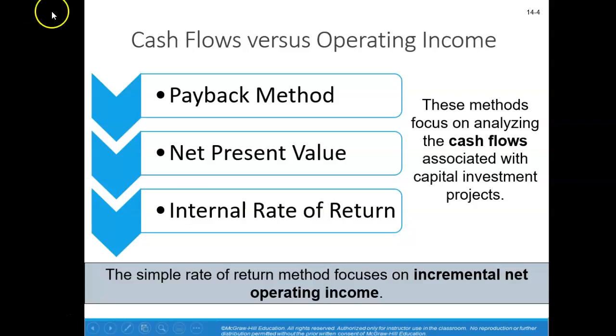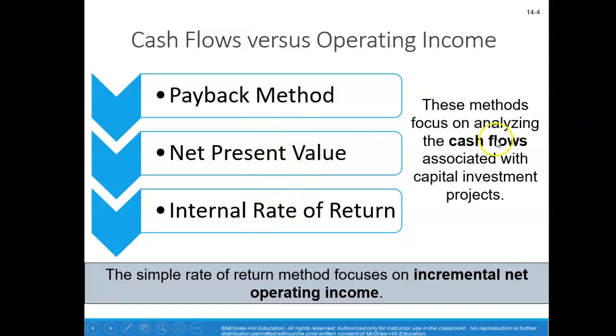We look at our cash flow, the actual cash coming in, versus what's known as operating income. When you think about your operating income, that's the actual revenue that's going to be earned from this business decision. So we'll look at different methods such as the payback method, the net present value approach, and the internal rate of return.